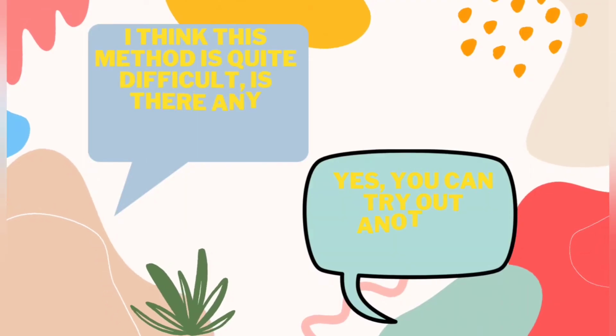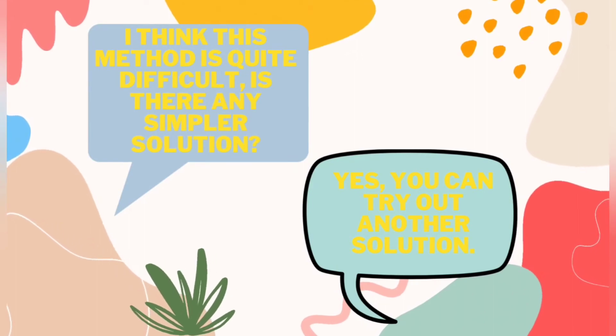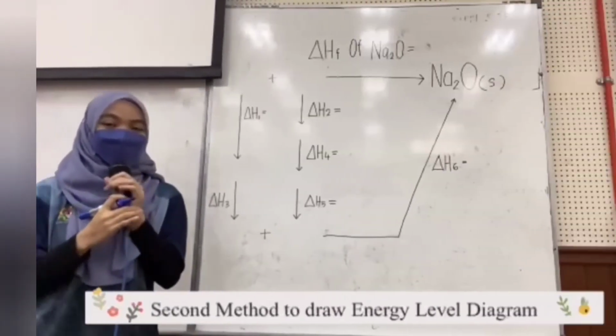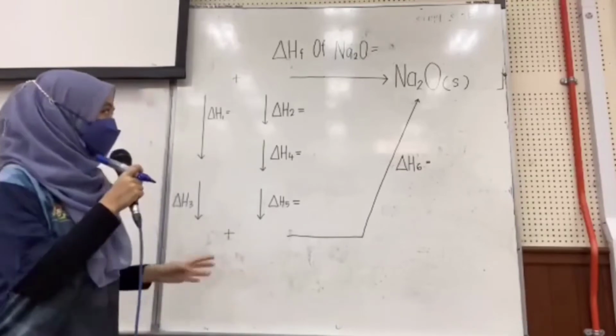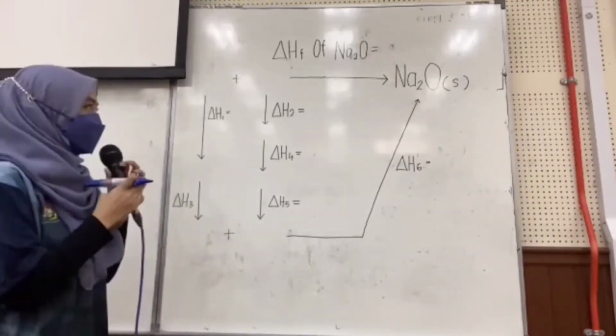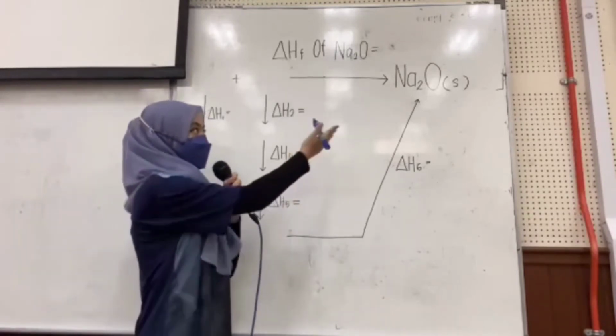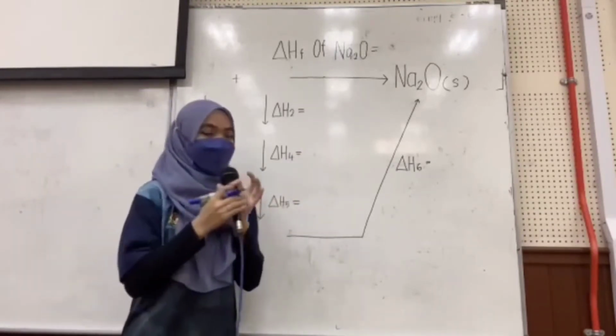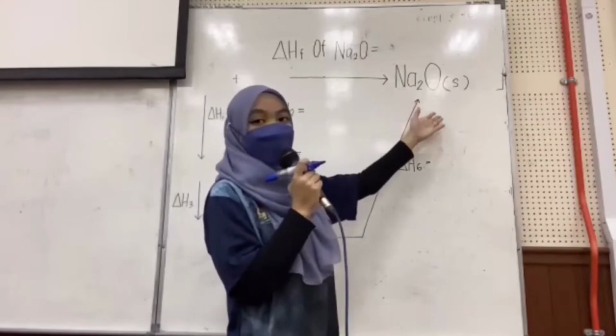So now, the second method on how to draw the energy level diagram. Firstly, we will start with our product, which is sodium oxide, Na2O, in solid state.